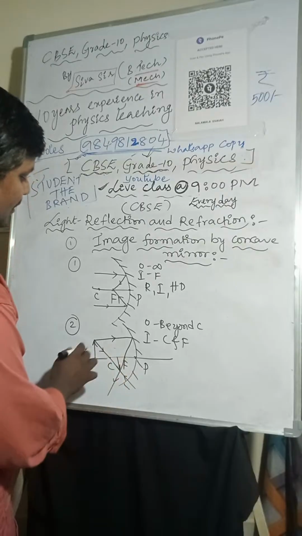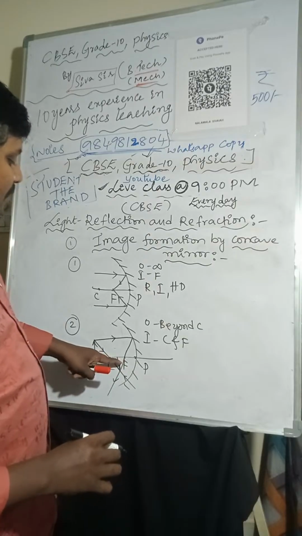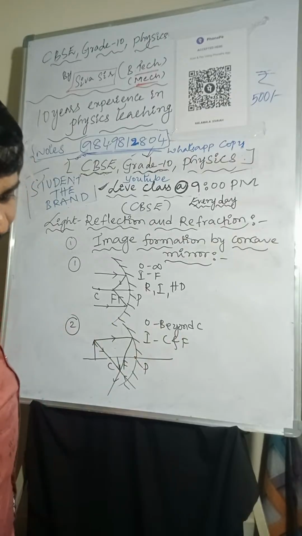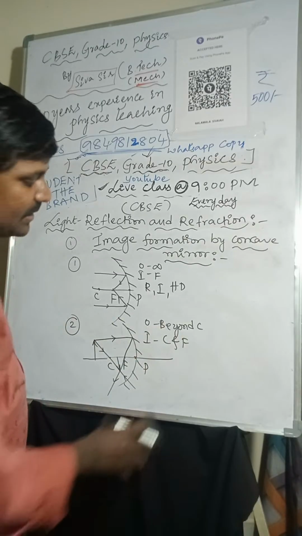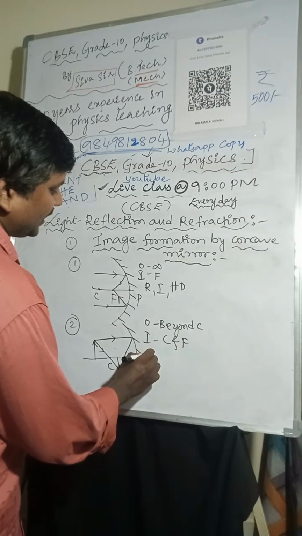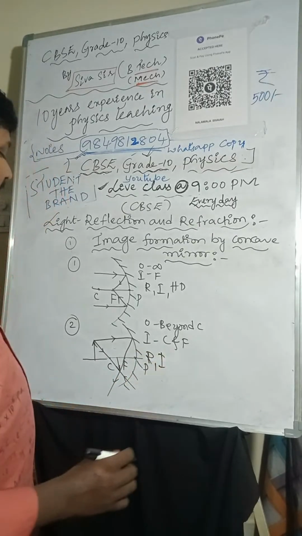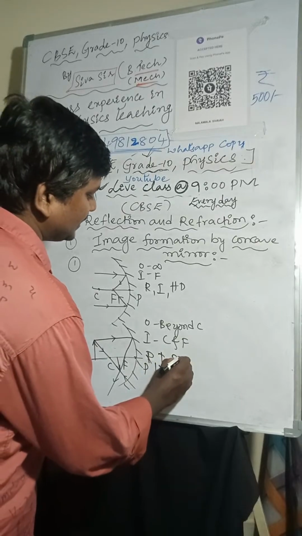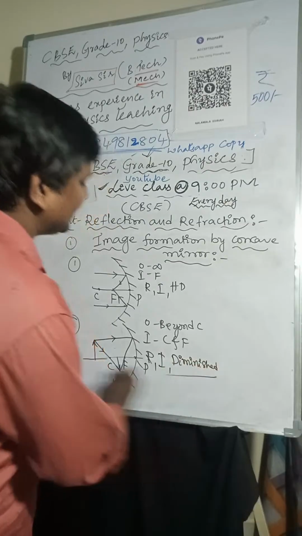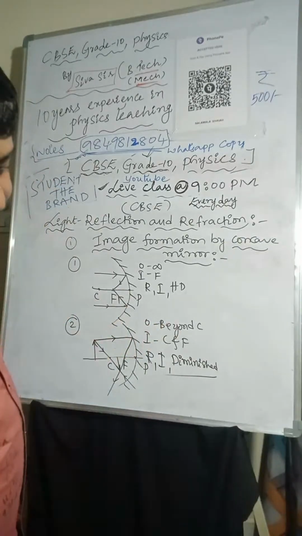Okay, done. So if the object is placed beyond center of curvature, image will form between C and F. Nature of the image: real and inverted, and the size of the image is diminished. So that is the second one.